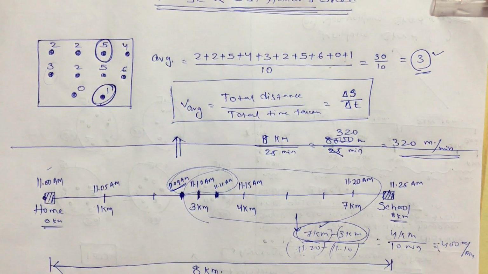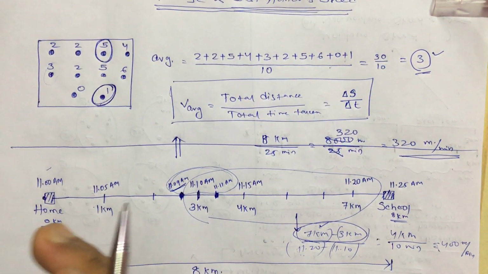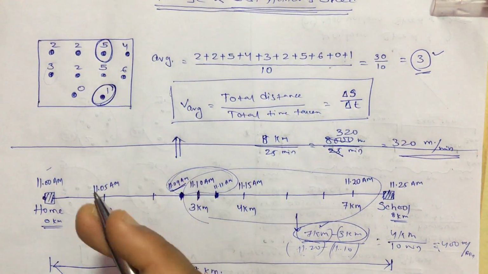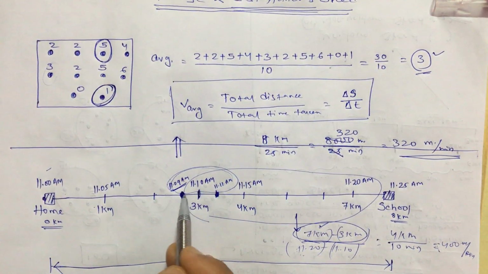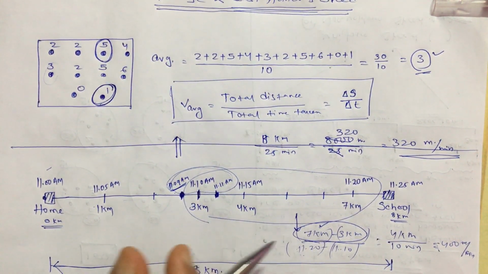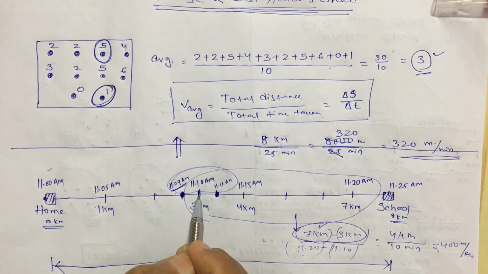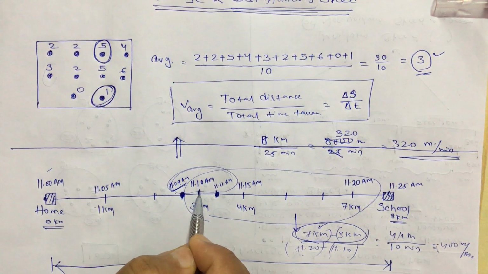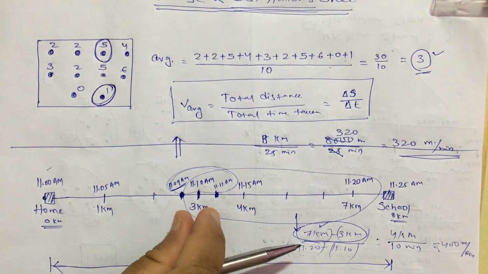Okay, because the speed cannot change from 70 kilometer per hour to 700 kilometer per hour in this small time interval. Speed will either increase gradually or decrease gradually. So if the time interval is only 2 minutes, 11:09 to 11:11, then obviously the change in the speed is very small, and you can approach the speed that the vehicle has at the time of 11:10. Now we can even decrease this time interval.